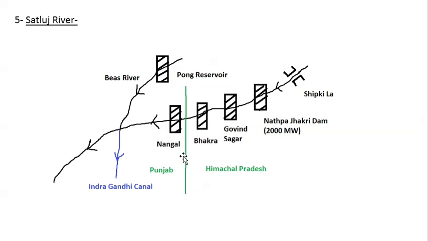But if somebody asks which is the largest gravity dam in India, then of course the answer will be Bhakra Nangal Dam. So this was about Satluj River, and with this we come to the end of our discussion of Indus River system.